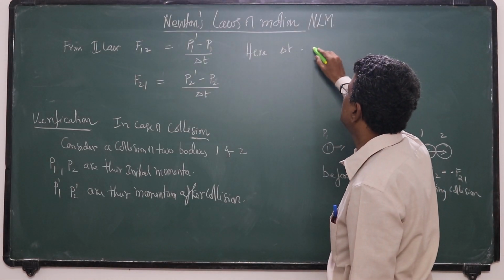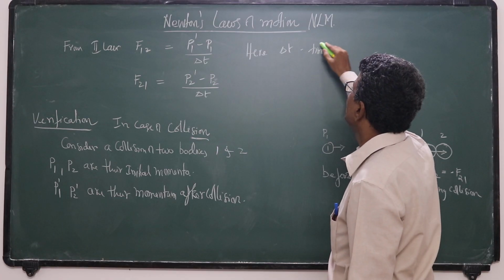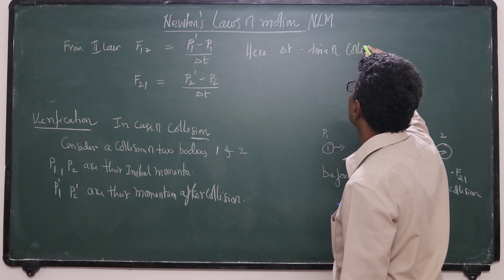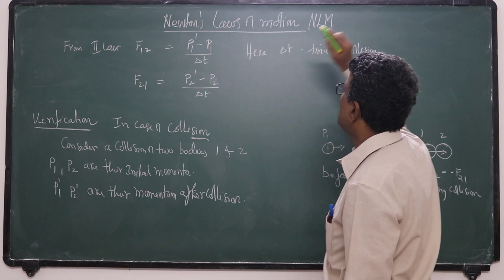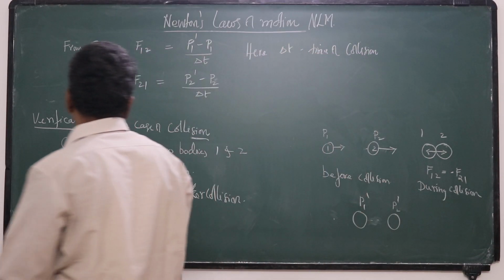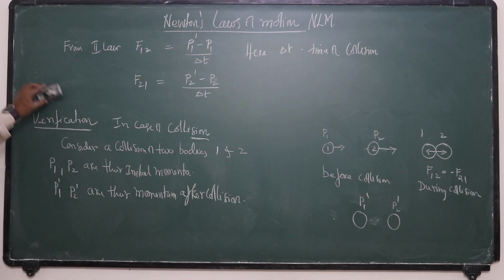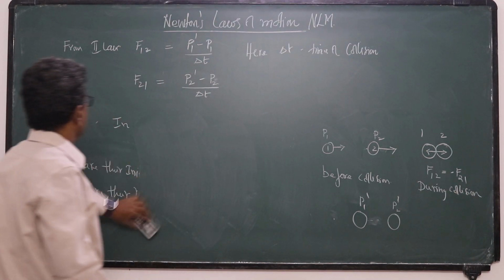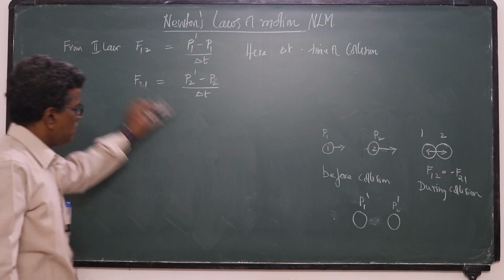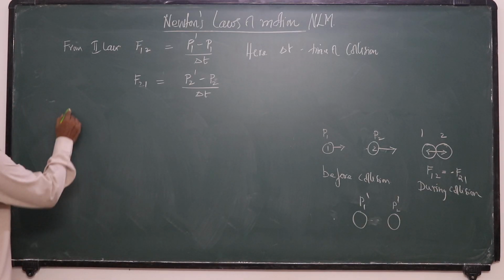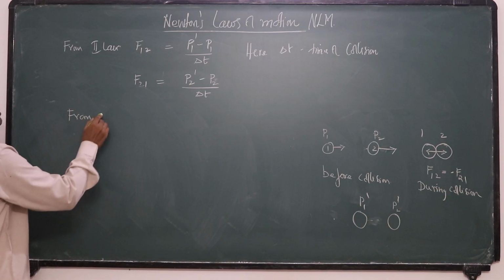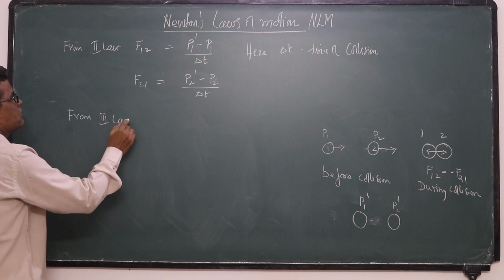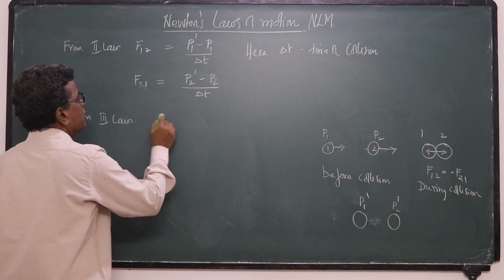Small interval, time of collision, which is very small. That's why I represented it with a delta t. Okay, so I will take this space. From Newton's third law, what is the third law?